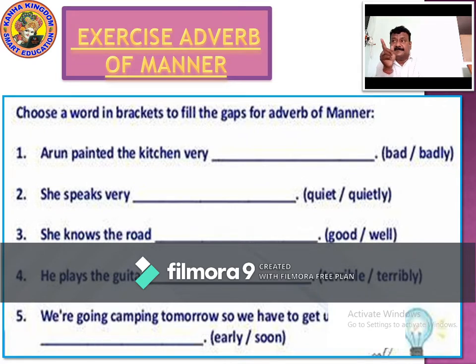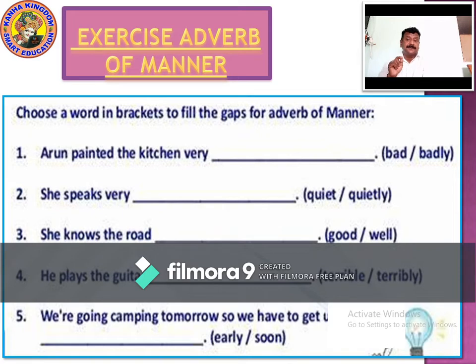Arun painted the kitchen very badly. She speaks very quietly. She knows the road well. He plays the guitar terribly. We are going camping tomorrow, so we have to get you up early. So these are the answers.